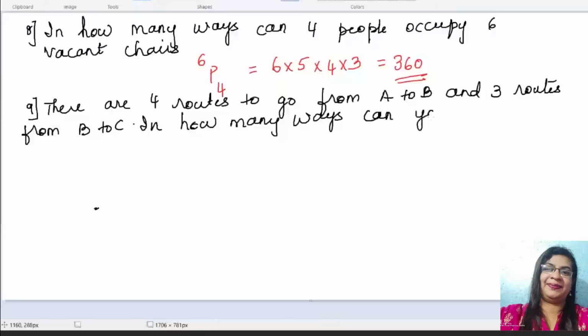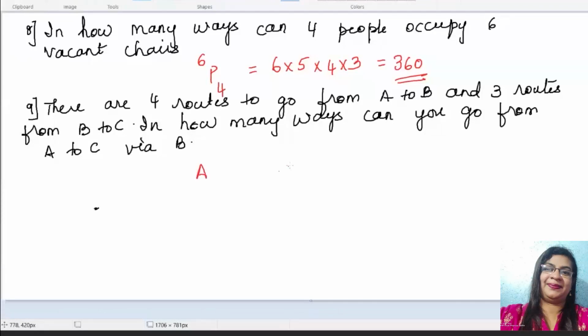So there are 4 routes to go from A to B. That means from A place to B place.